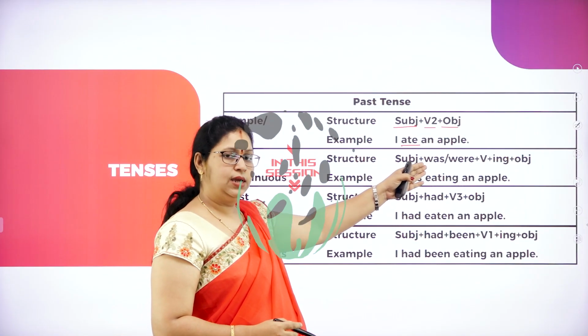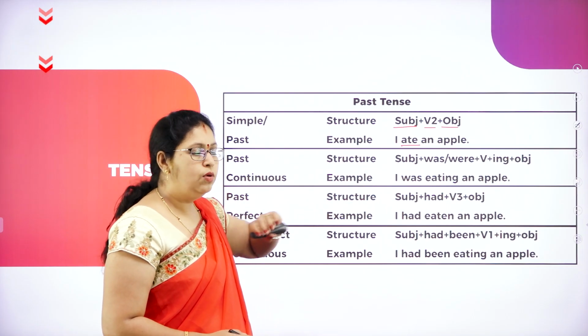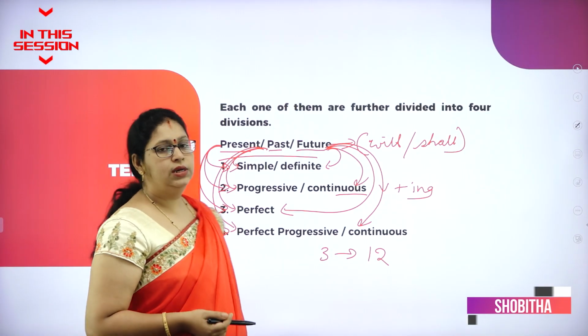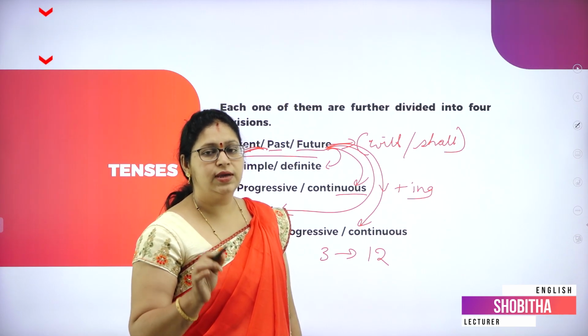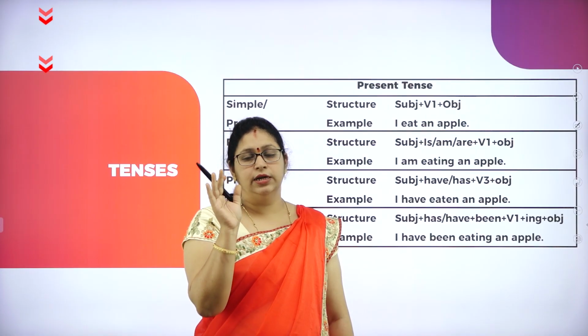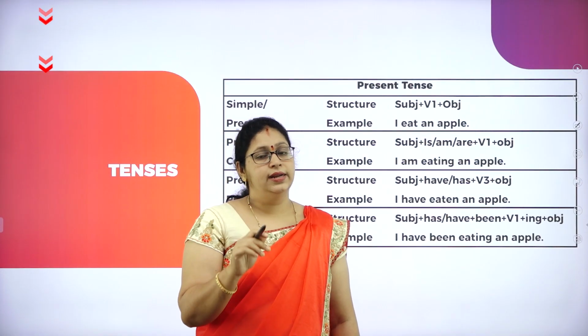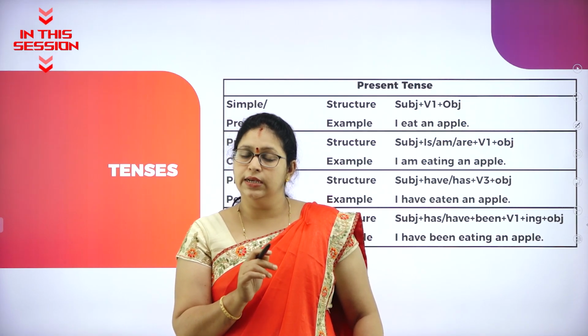Subject, object are same. We use verb form two, the past tense of the verb. If you are good in tenses, your English will be flawless. Otherwise, anybody can find mistakes in your tenses. A sentence is divided into subject and object, and in that, subject will always be the noun part of the sentence.